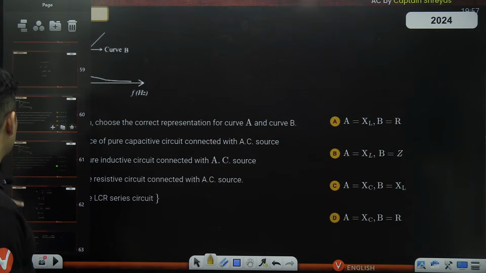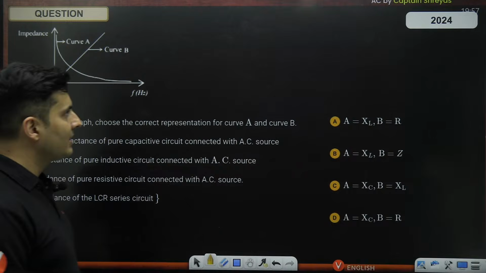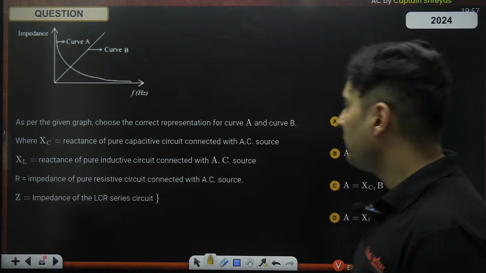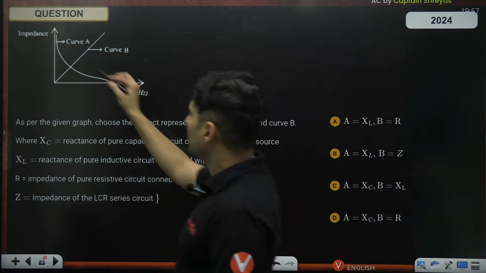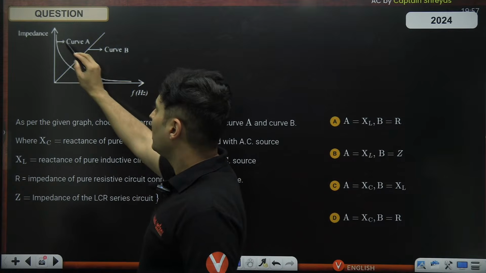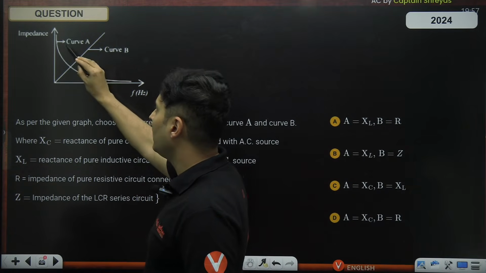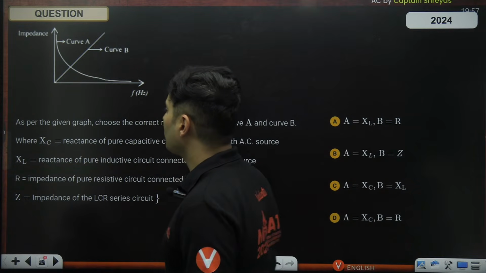There was one more question which was asked in the JEE examination in 2024. There was a graph given of reactance, and the graph was a curve A and a straight line B.